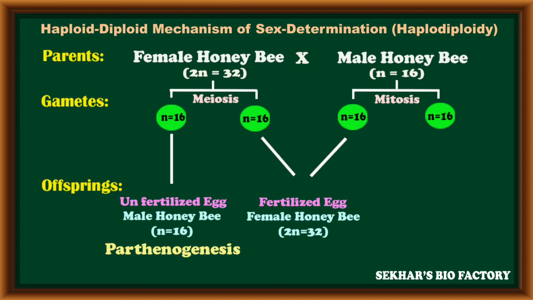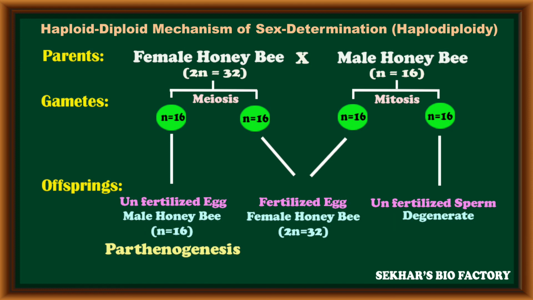Coming to the third condition, if any unfertilized male gametes are there, such unfertilized sperm cells or male gametes will degenerate, and never become new individuals. Such a haploid diploid mechanism of sex determination is observed in honeybees.